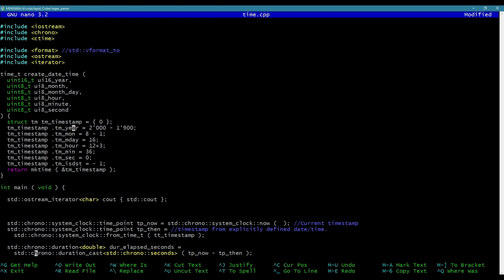Cool. So now I'm going to start replacing some stuff here. I'm going to say ui16 year minus 1900. Let's say ui8 month minus 1 and ui8 day, wait, what am I saying? That's a day. Okay. And then we have ui8 hour, which needs to be in military time. Let's say military hour. Okay, now we have ui8 minute, ui8 second, and just let it calculate always for us. Okay. Cool. So now what we have here is a time_t.